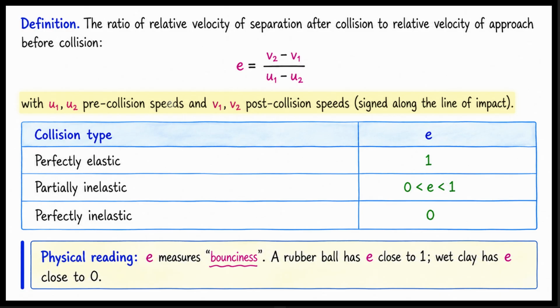V1 and V2 are the post-collision speeds. These speeds must be signed along the line of impact. For a perfectly elastic collision, e equals 1. For a partially inelastic collision, e is strictly between 0 and 1. For a perfectly inelastic collision, e equals 0.